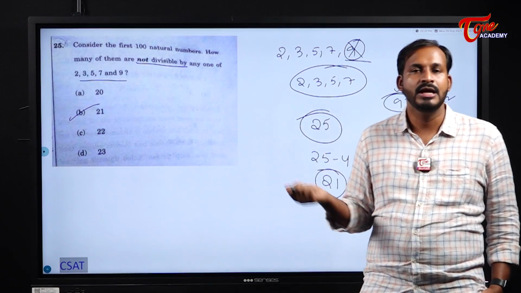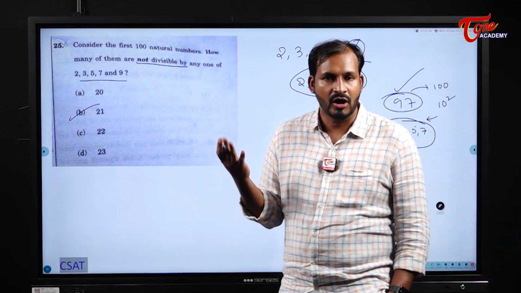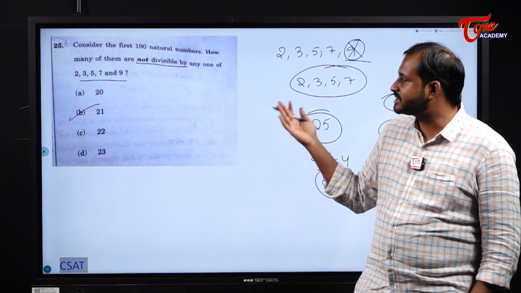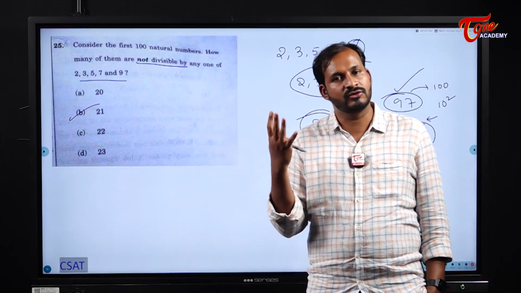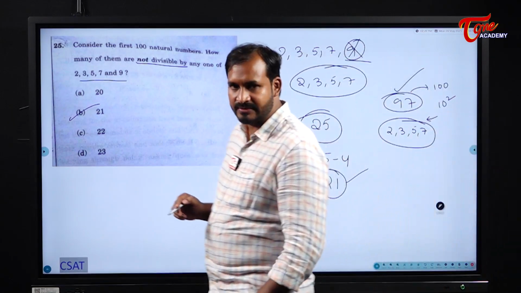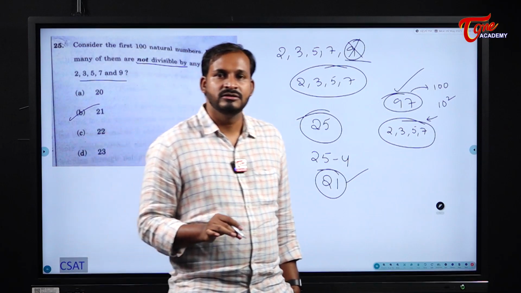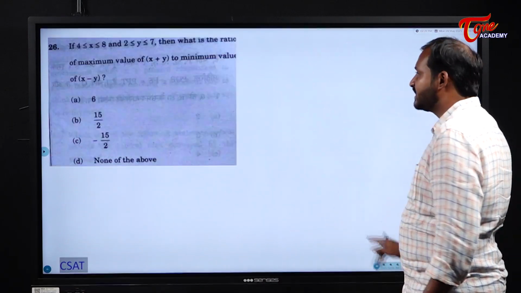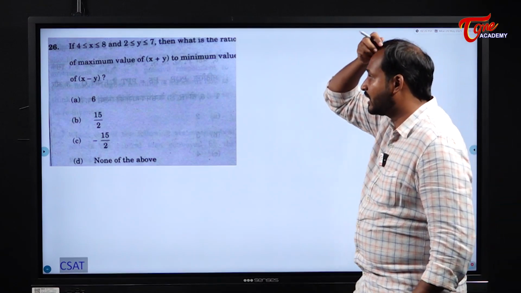Prime numbers below 100 are how many in number? 25. And if I want to exclude 2, 3, 5 and 7, I should exclude 4. So 25 minus 4, what does it become? 21. And here our answer becomes 21. Understood? These are purely conceptual questions. If you understand the concept, within no time you will get the answer.